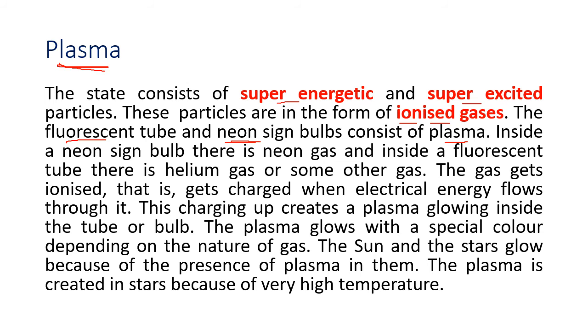Neon bulbs are filled with neon, an inert gas, or helium, or xenon, or radon. These all are inert gases. They don't react. Okay, and the gas gets ionized. Now, how will the gas get ionized? Ionized means what? How are the electrons taken out from this gas? These gases are inert gases, so chemically they will not react. They will not want to give out the electrons.